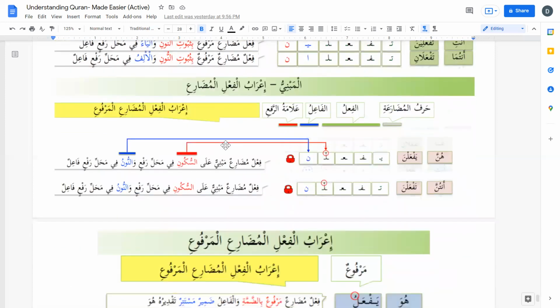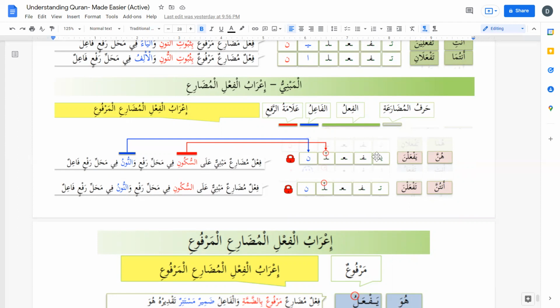And then we have the third category. In regular form, we say in all forms, fi'l mudari' mabni 'ala sukun. If it is used in a sentence as a regular form, then we say fi mahalli raf'. Fi'l mudari' mabni 'ala as-sukun fi mahalli raf'.